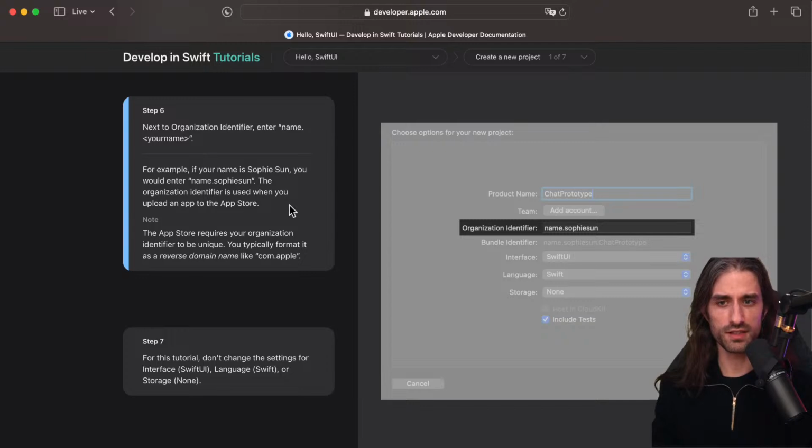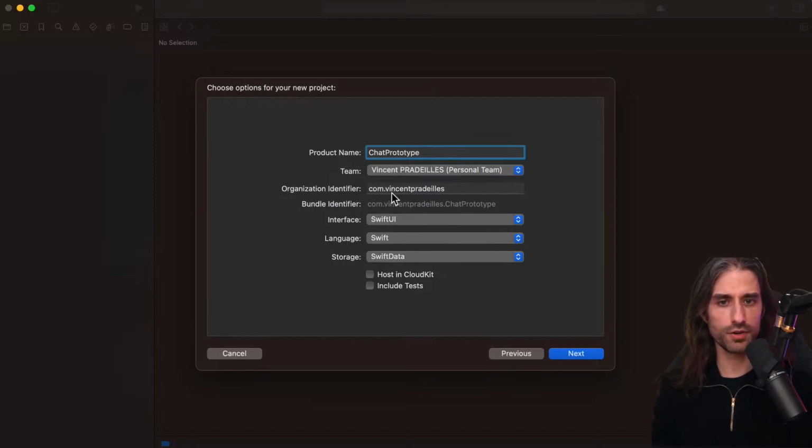The organization identifier is used when you upload an app to the App Store. And the App Store requires your organization name to be unique. You typically format it as a reverse domain name like com.apple.com. So me, I did com.vincentpradey, which is my name. But Apple suggests I should have done it something like this. And the goal is that if I ever were to upload this app to the App Store, this would need to be unique across all apps, because this is what uniquely identifies my app.